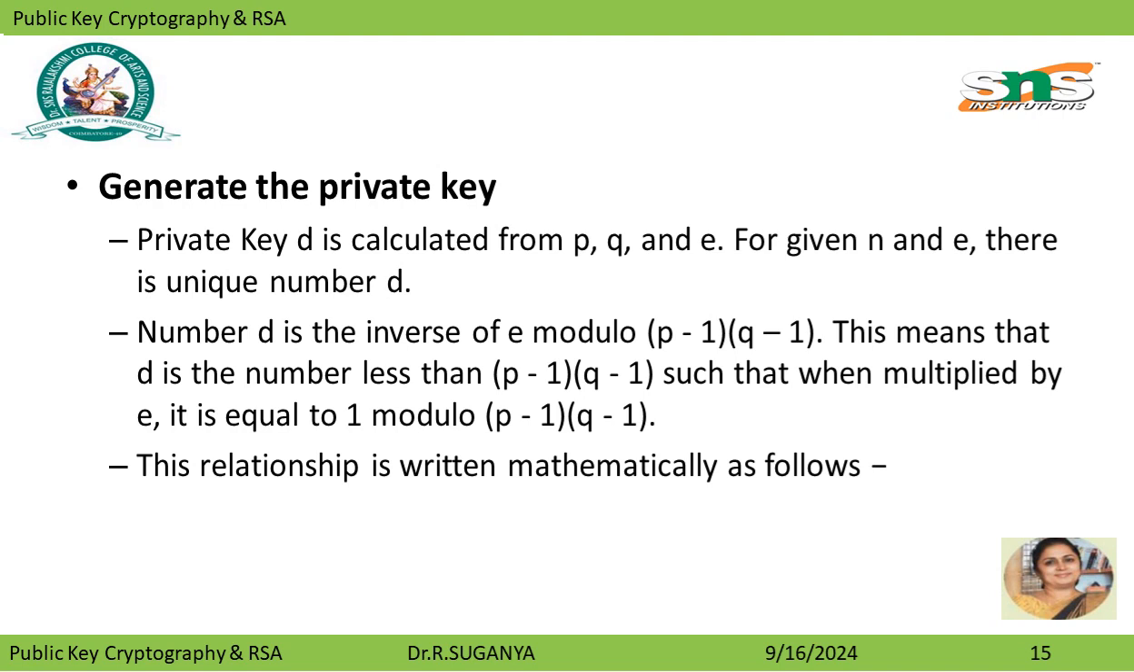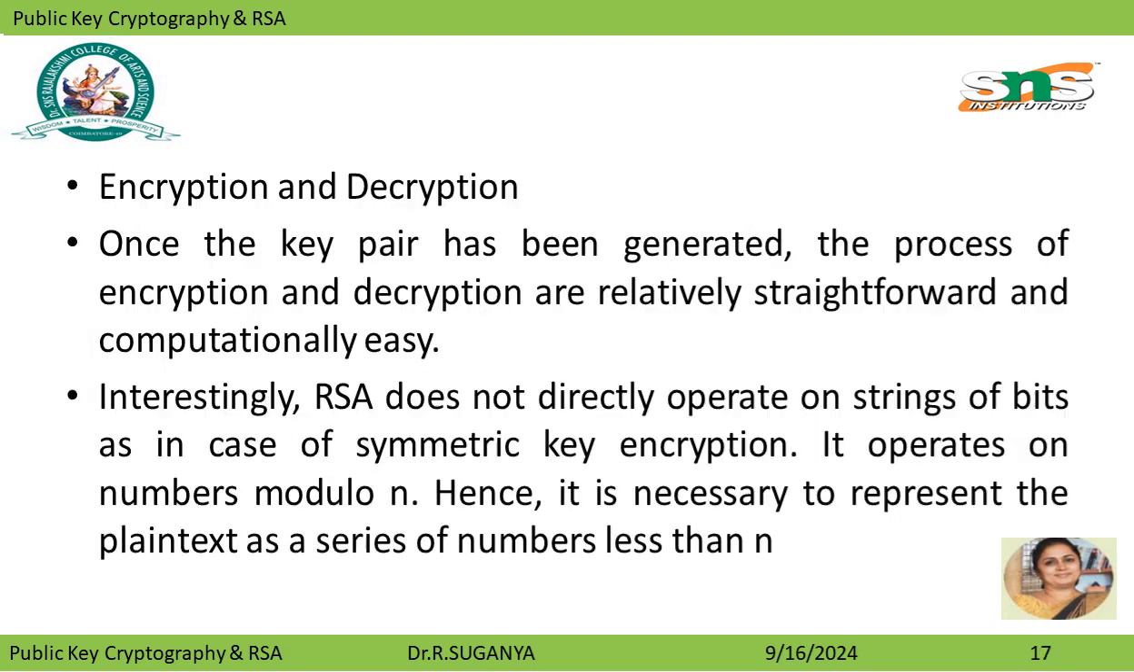Generate the private key. Private key D is calculated from P, Q and E. For given n and E, there is a unique number D. So number D is the inverse of E modulo phi of n, which means that D times E is equal to 1 modulo phi of n. This relationship is written mathematically. An example is given for encryption and decryption.